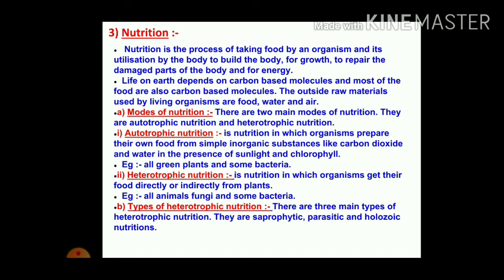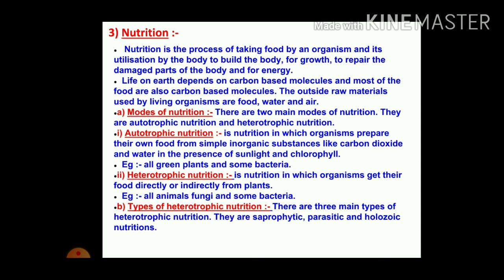One by one we will now see what is meant by nutrition and how this process works. Nutrition is the process of taking food by an organism and its utilization by the body to build the body for growth, to repair the damaged parts of the body, and for energy.